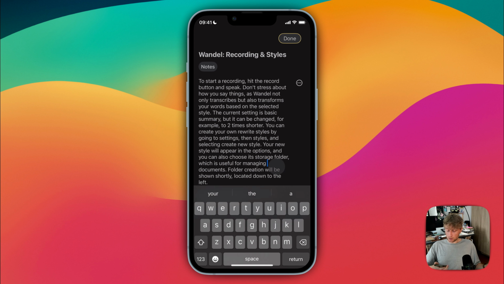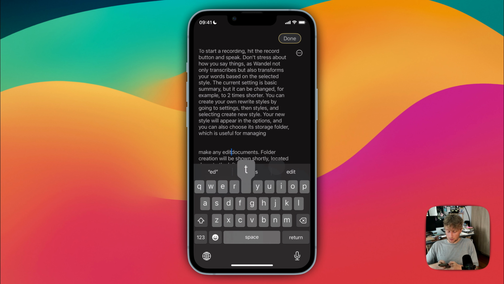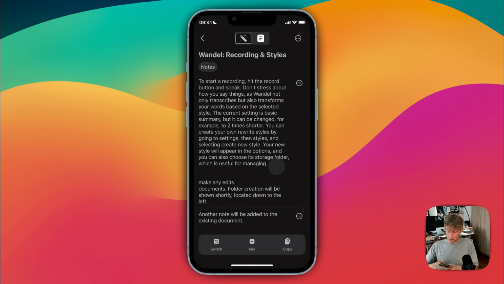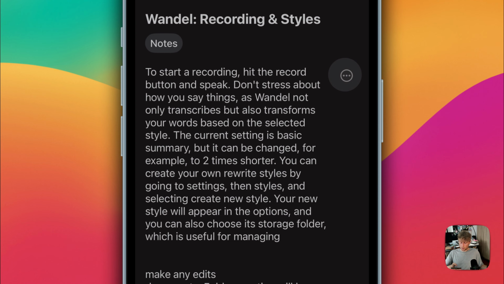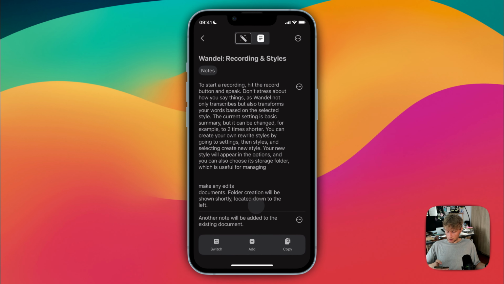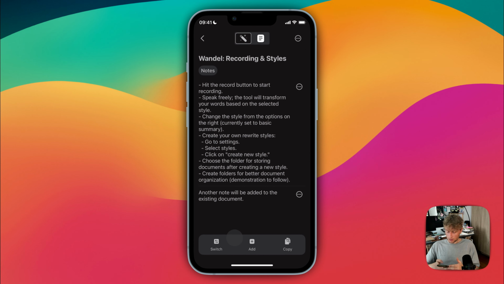Of course, you can also make edits to the notes and the transcripts. You can just tap into it and make any edits. And then lastly, on the notes here, if you perhaps didn't select the correct rewrite style, you can go to the options here for a specific note and change the style. So here I could, for example, change it to a task list, which in this context doesn't make sense, but it's just for the demo. Yeah, so that's pretty much everything I wanted to say about the document itself.